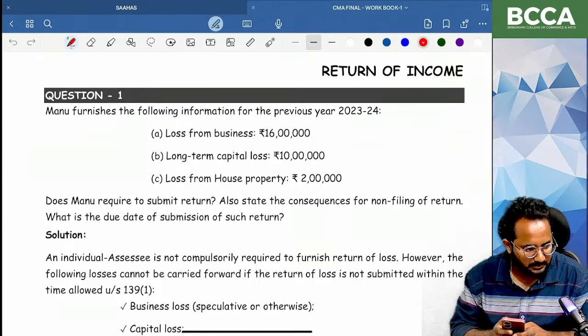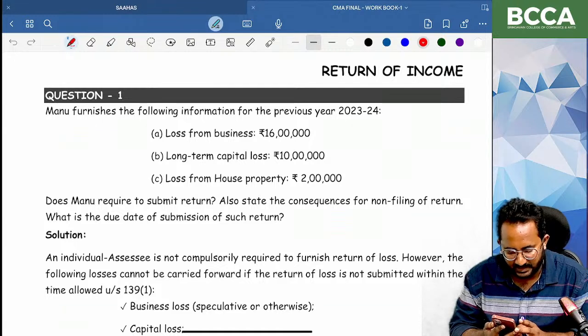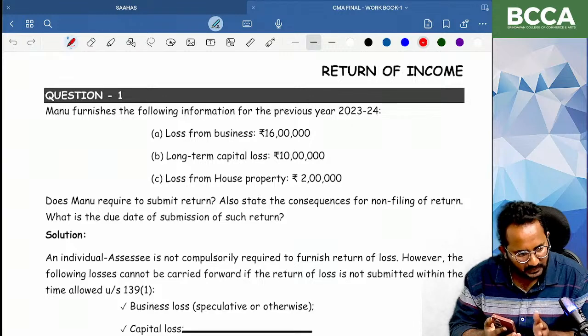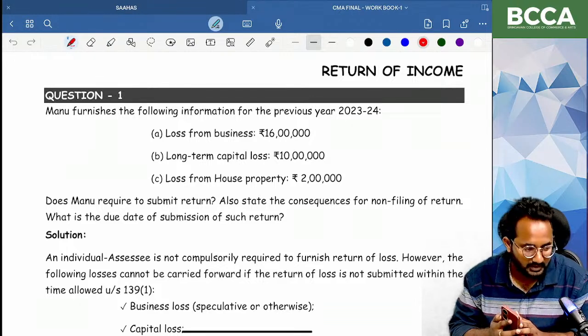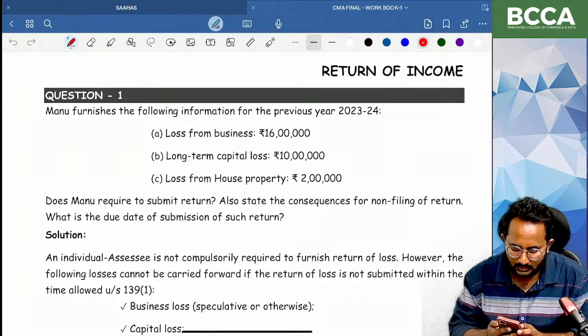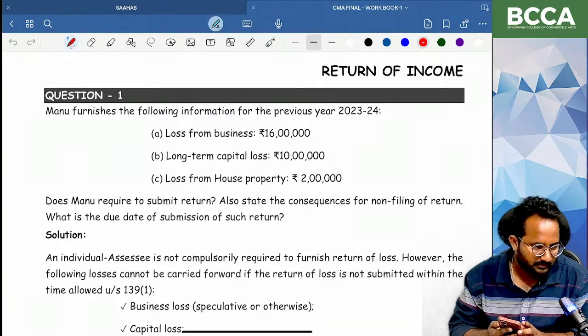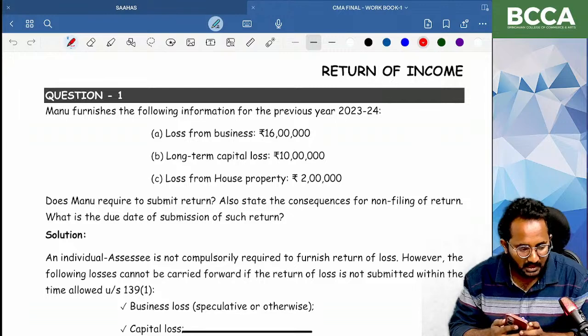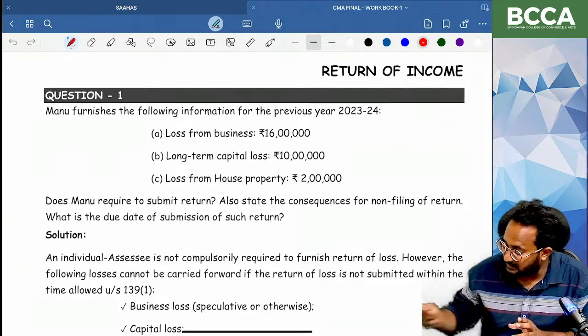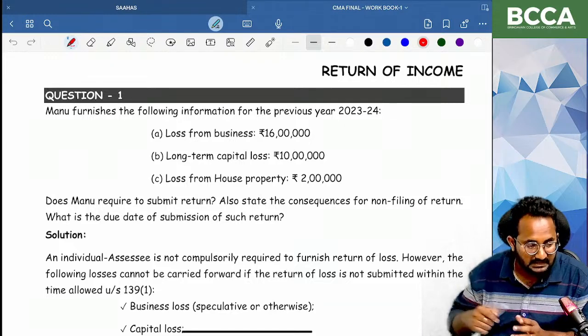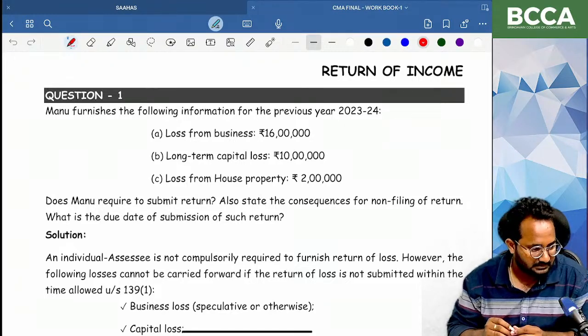Both the persons, that means successor and predecessor, are required to file. That means in our example, X limited wants to file the return, Y limited also wants to file the return. But based on the court order, who needs to modify? Successor only needs to modify. Both the persons are required to file their return of income based on their earning capacities. But after amalgamation, if any court or tribunal approved the orders, based on the court or tribunal orders, successor needs to modify the returns.